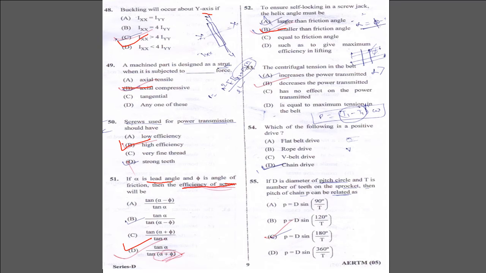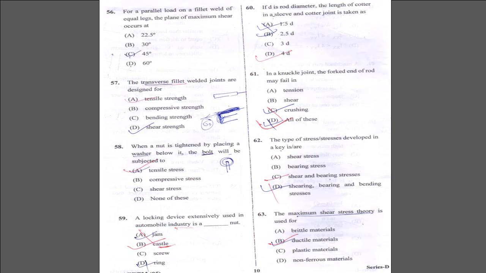Centrifugal tension in the belt decreases the power transmitted. Which of the following is a positive drive? Chain drive. Correct answer: P equals D sin 180 degrees by 4s. Parallel load on the fillet weld of equal legs.